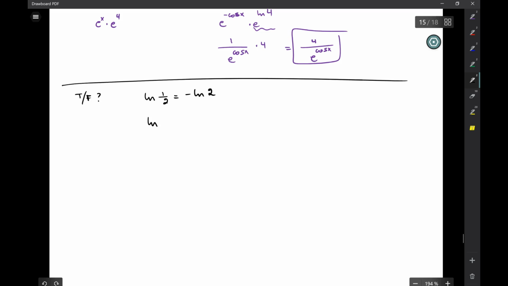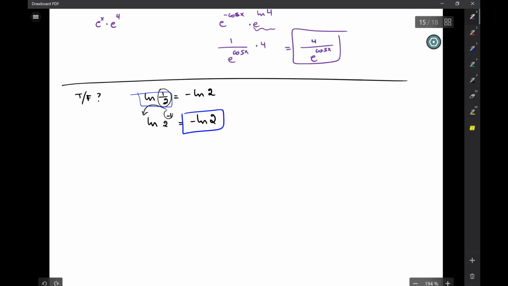So, can I rewrite this as 1/2? Can I rewrite this as 2 to the minus 1? Yeah. Is 1/2 2 to the minus 1? And then does this come down? Look at that. Often in calculus, the answer is given this way. But you get this. So you need to know to go back and forth. Okay, I have another one.